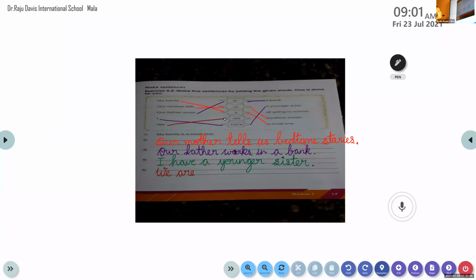Which one have we not taken? A small one is already used, right? My family is a small one. There is one which is remaining. So we have to try and match it and see whether the sentence is able to tell us something or not. We are. See the last column, Adit. Which one is remaining?